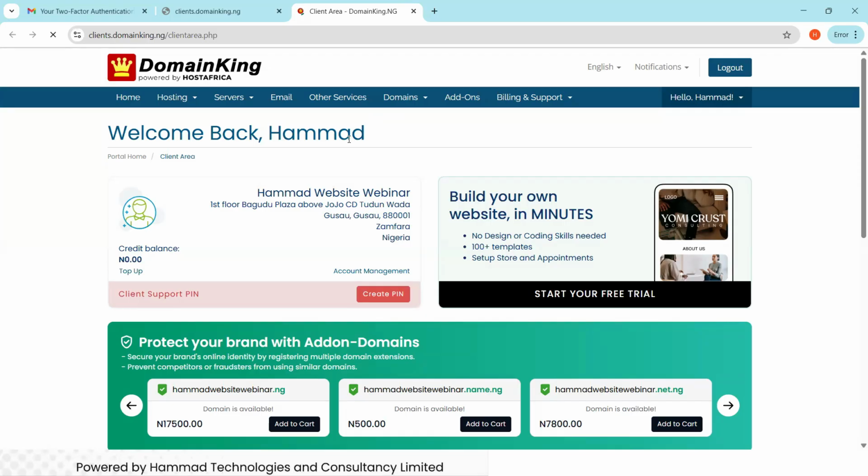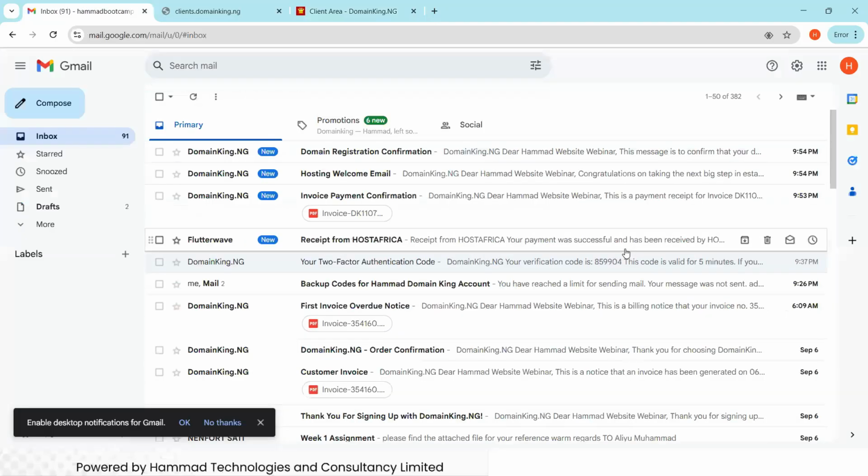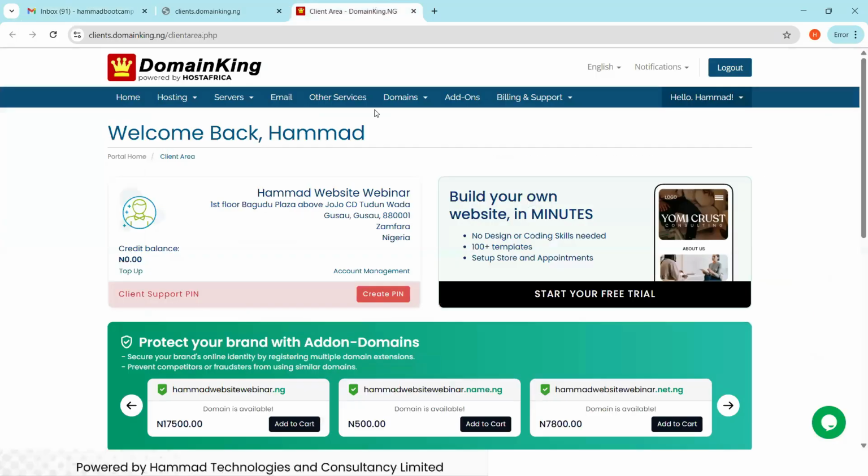Okay, so now we made the purchase. I'm so sorry. Today we are experiencing bad network. You see, we got an email. I'm just showing you the email we got after making the payment. This is the invoice, this is the hosting, or this is the domain and everything. You can read it. You can see a lot of things under that. But let's come back to our main thing, and I'll explain this in short.